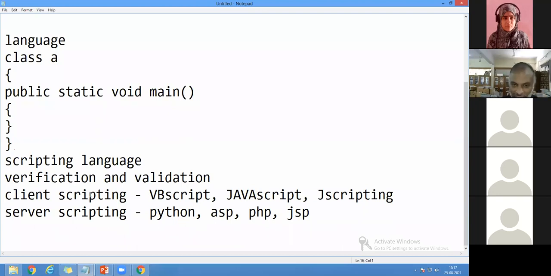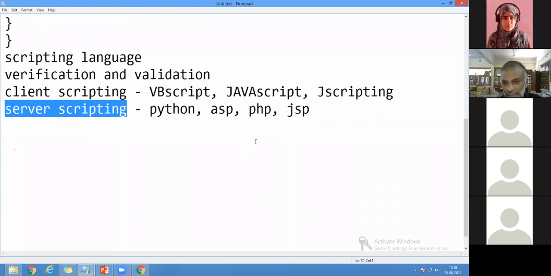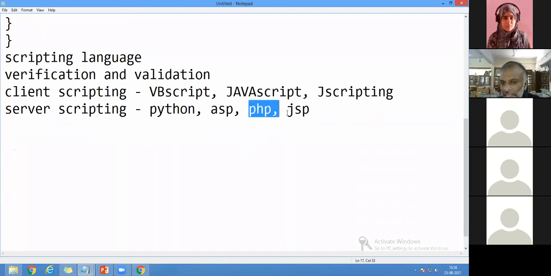So first, we have discussed what type of programming. Second, we are discussing scripting languages. Okay. Now when I go here, consider that I'm coming to server-side scripting. It can be that I have done the program in JSP, PHP, ASP or Python. Anything I can do. Anything I can do for the application.